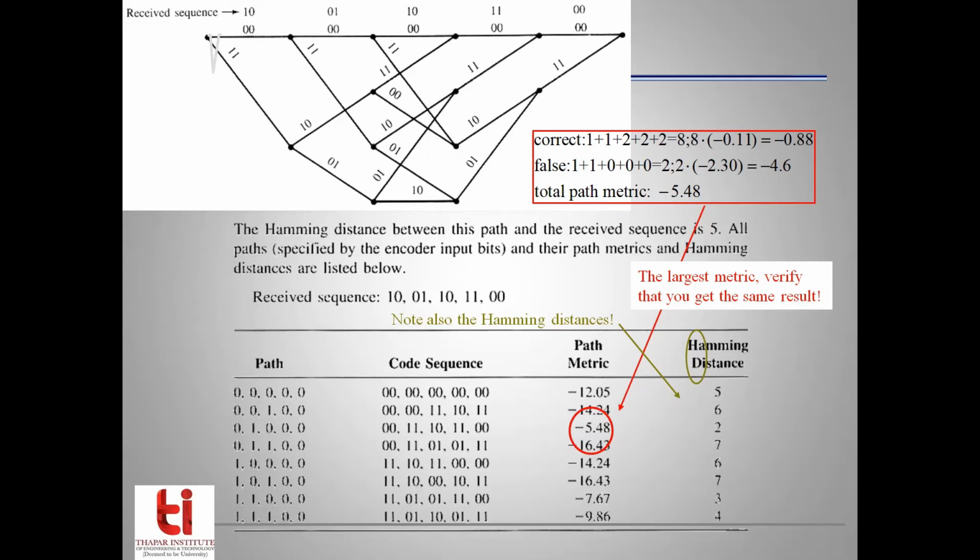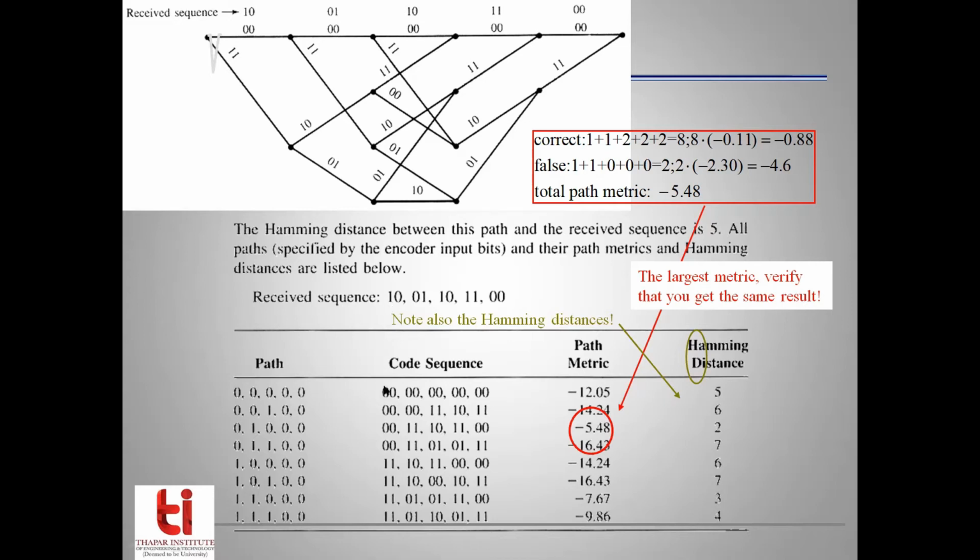So if we note down the output, we can see that we have a 00, again a 00, again a 00. We have five 2-bit snippets of zeros. So that is the code sequence corresponding to the first candidate path. We would like to calculate the Hamming distance between this code sequence and the received sequence. So let's take each 2-bit snippet and compare it with the corresponding code sequence. If I compare 10 with 00, how many bits are different at their corresponding positions? We see here that 1 bit is different.